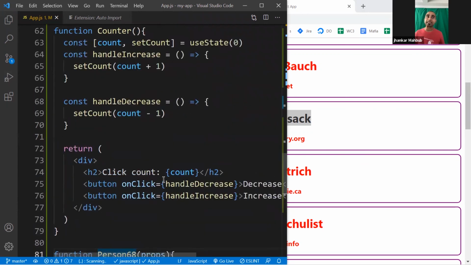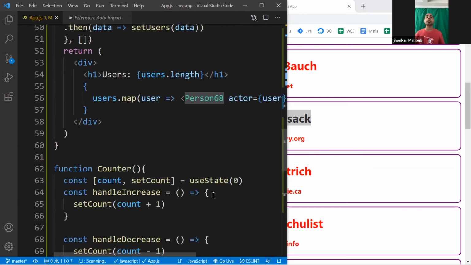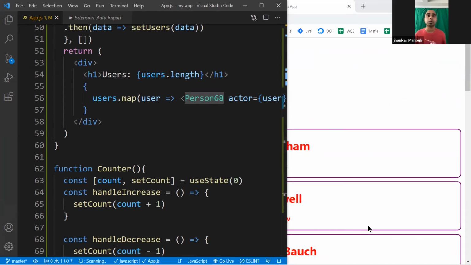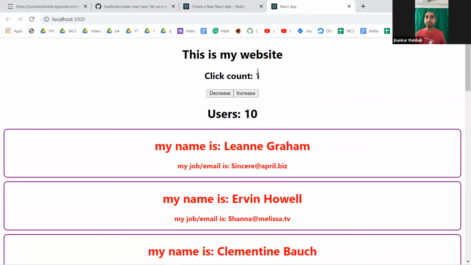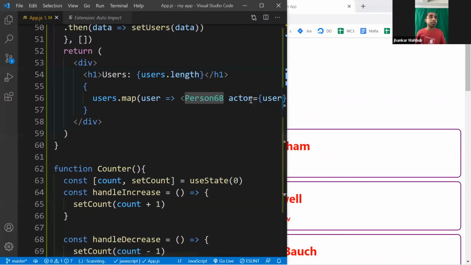Once we created this, the next thing we used is to create a state. State is something that could change. Either the user could change it or data loading could change it. Somehow the application could change it, so the word I'm using is could. And the could happens like if I click on this, if I increase, then the count increases. If I don't click, it stays there. If I decrease, it decreases. If I don't click, it stays there. That means it could change. And if I come here and don't touch it at all, then it stays there. So for whatever could change, you use something called the use state hook.